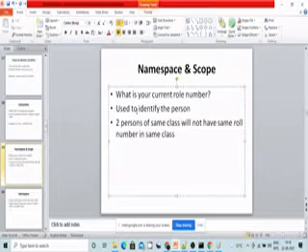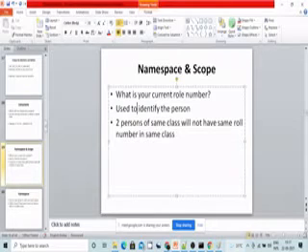What exactly is this roll number used for? It is used to identify the persons in the class. For suppose if there are 100 persons, how will we identify them? Based on their roll numbers, right? That's it. If there are two persons in your class, they can have the same name, but they cannot have the same roll number.